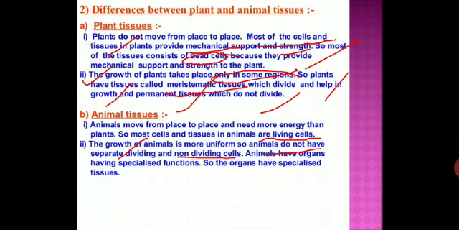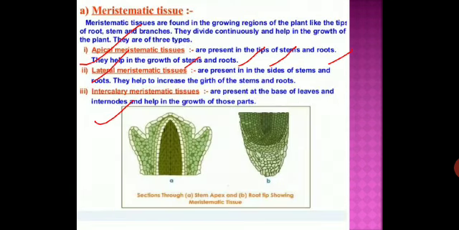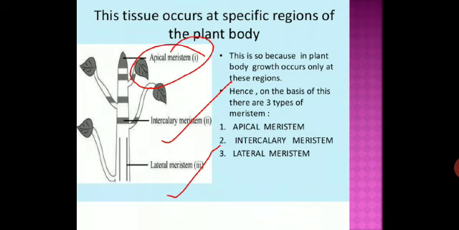So we have discussed plant tissue and animal tissue. I hope you understand, students, what a tissue is and the difference between plant and animal tissue. Read this chapter very carefully, and note down the parts of the meristematic tissue, apical and intercalary, and the section through the stem apex and root tips showing the meristematic tissue. These tissues occur in specific regions of the body: apical, intercalary, and lateral.